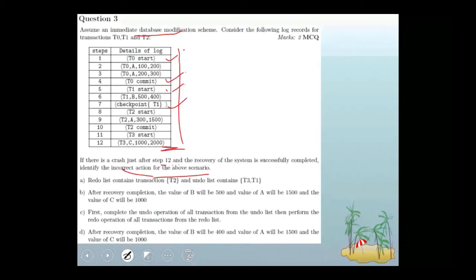Before checking the options, look at the log, and the log is to be scanned backwards. Maintain two lists, the redo and undo lists. The redo list is maintained for a transaction that has both start and commit in the log.